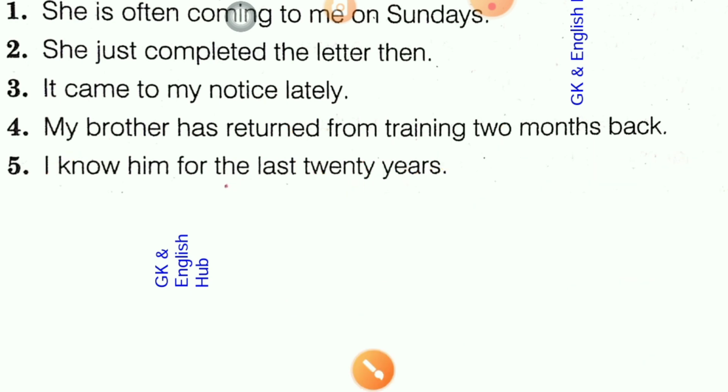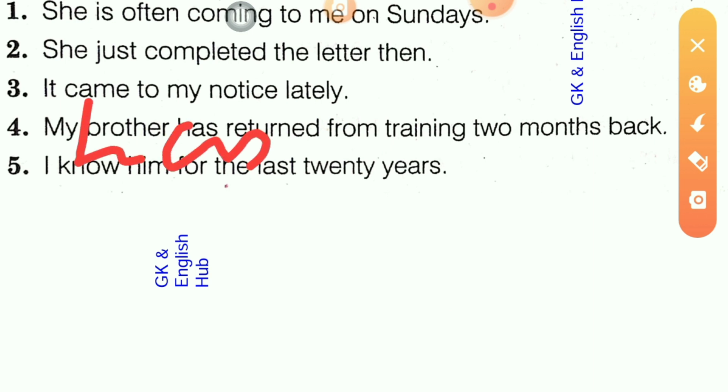So here the answer will be: "She has just completed the letter then."